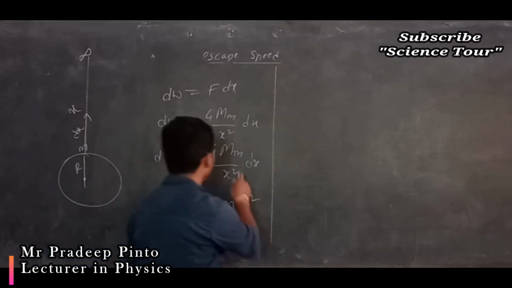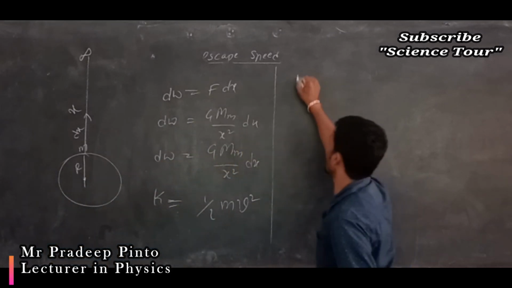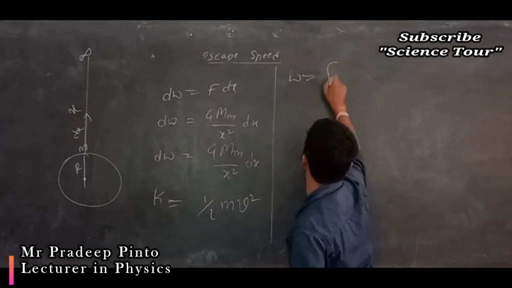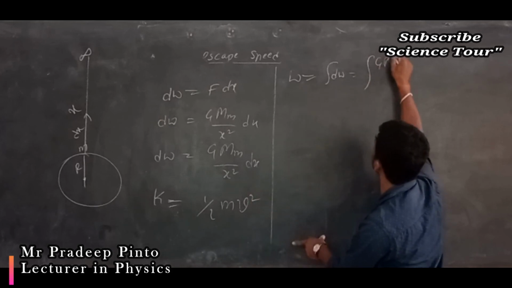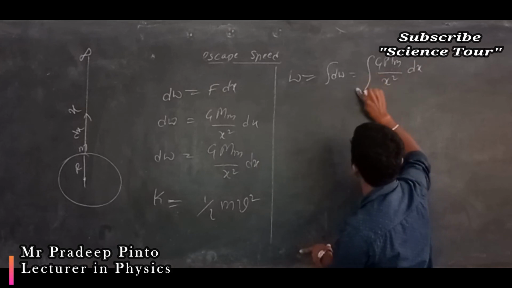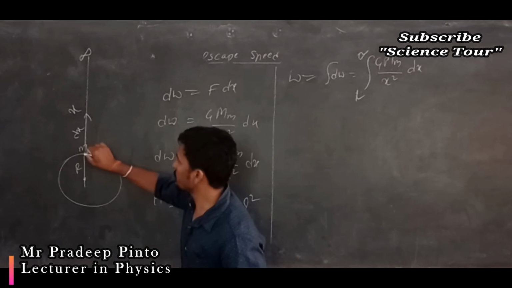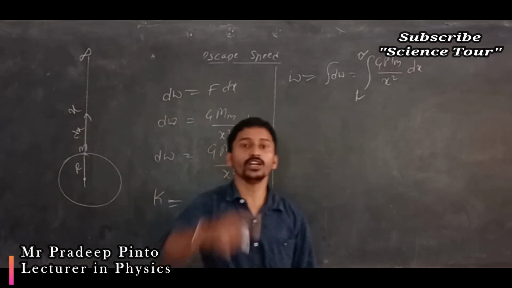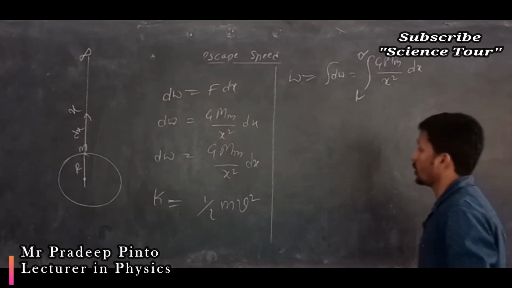But this is not the total work done. It has to escape, so what do I have to do? I have to integrate. W is the integration of dW, which is the integration of G into m divided by x square dx, from r to infinity. You are sending that object not from r to x, but from r to infinity. Then only it will escape from the gravitational pull of the earth. Otherwise it is not going to escape from the gravitational pull of the earth.